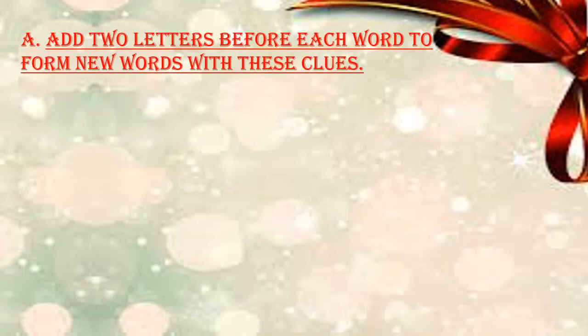In this chapter, fun with words, you have two exercises. The first exercise is: add two letters before each word to form new words with these clues. It means they have given a question with missing words.